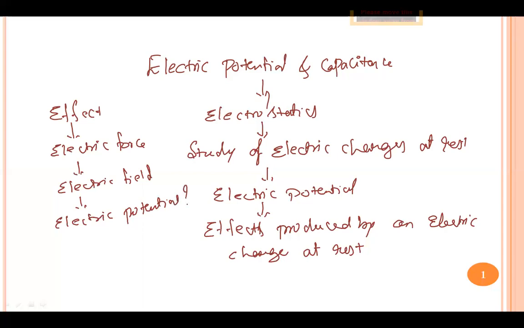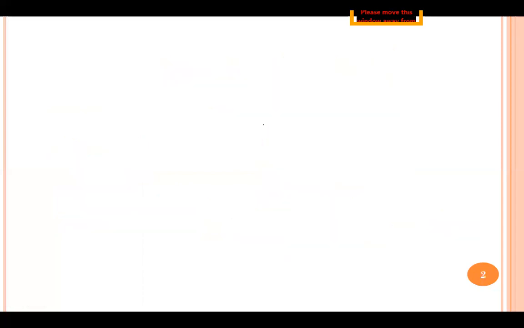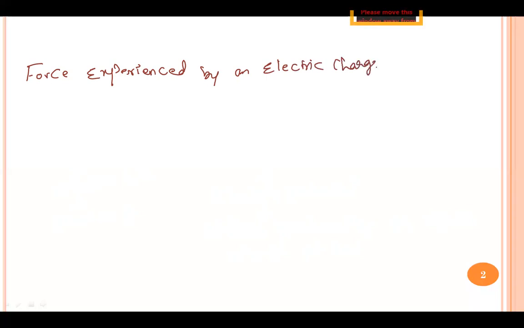In this chapter, we'll try to understand what is meant by electric potential in detail. So we will now begin understanding what is electric potential, and in the later stages, we'll also understand what is meant by capacitance. To begin with, we will understand the force experienced by an electric charge placed in an electric field.